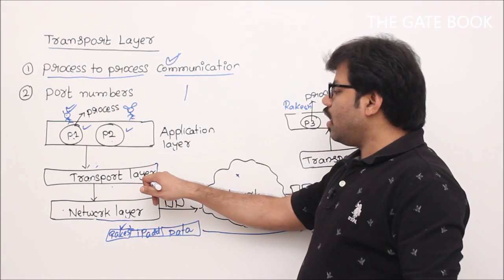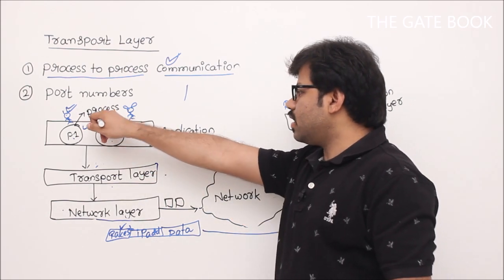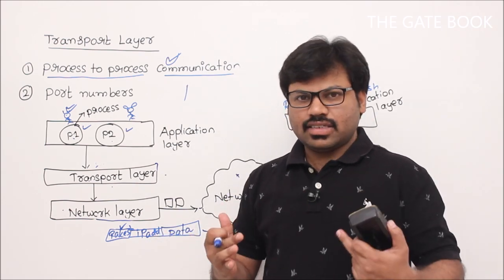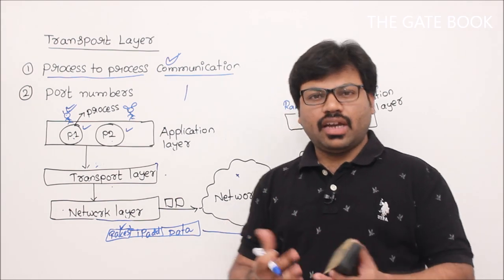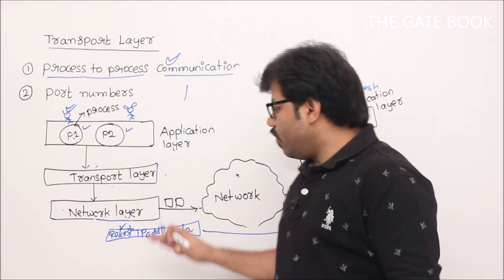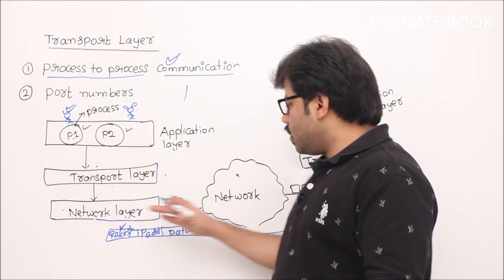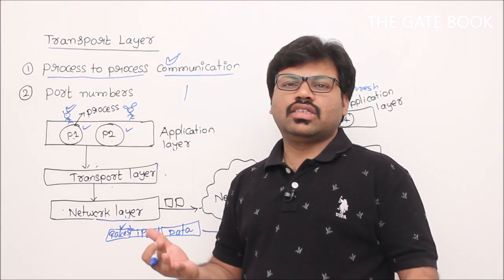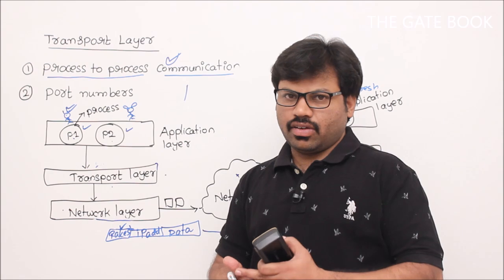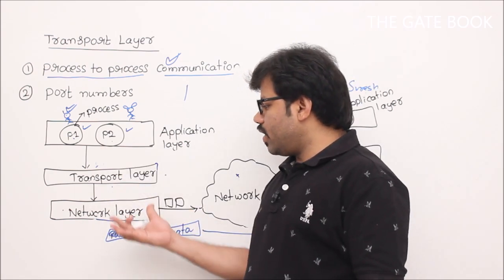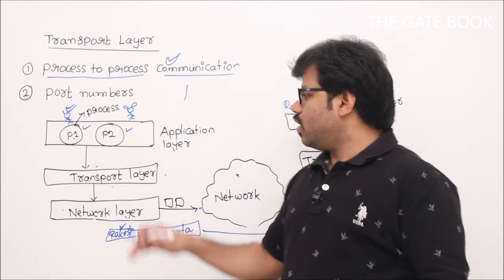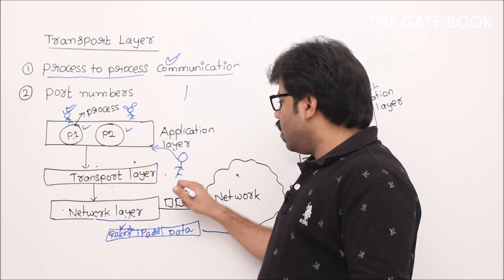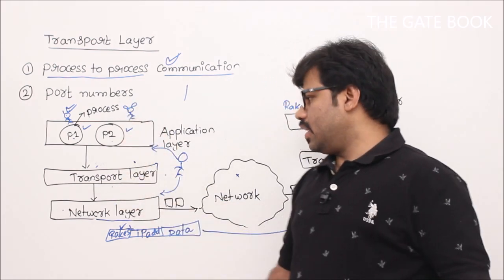Then this transport layer has to coordinate the application layer and the network layer. The network layer we already designed, right? The network layer is designed in such a way that it is going to work with IP addresses. It's like house addresses. Whenever you give some house address, the network layer is going to simply send the data to that house address using IP addresses. Now house address is for a house, and for devices it is the IP address. Now let's add some more layers on top of the network layer, that is the transport layer, a bridge between the network layer and the application layer.